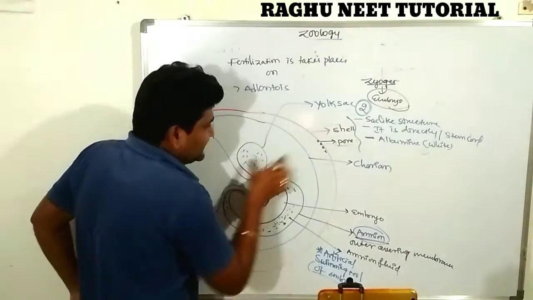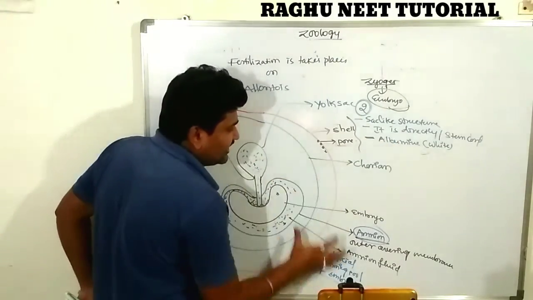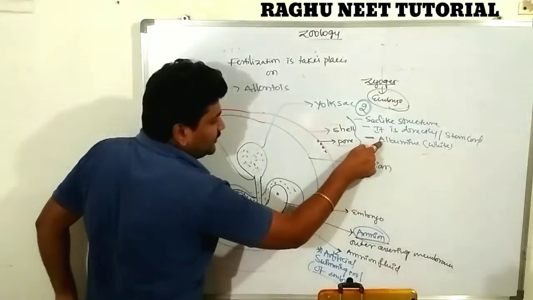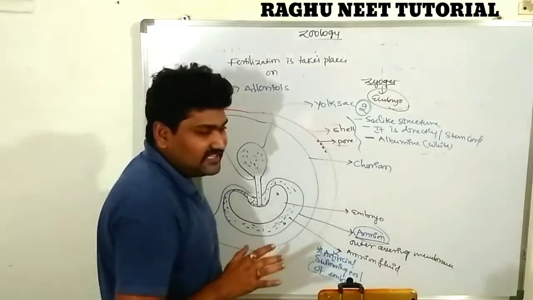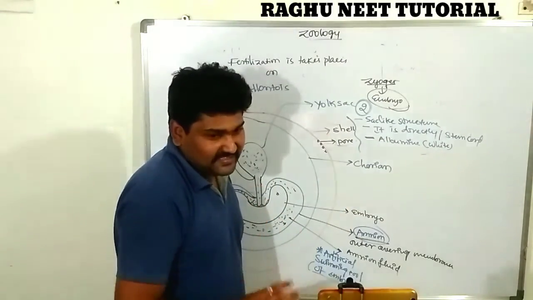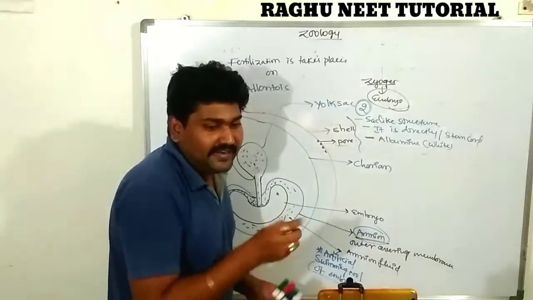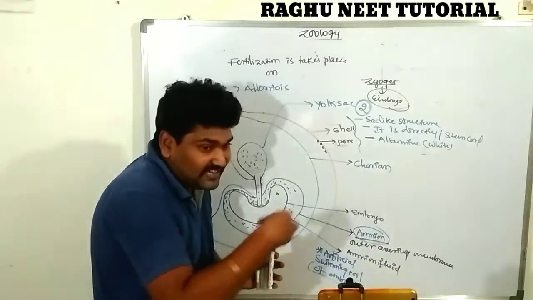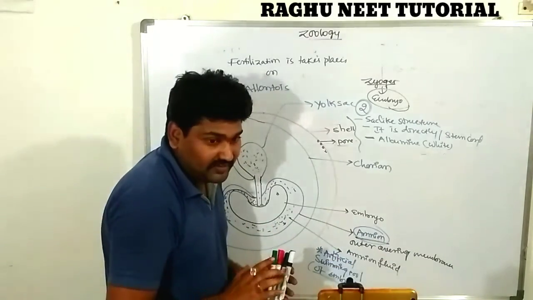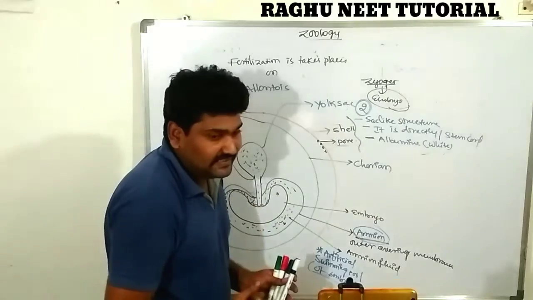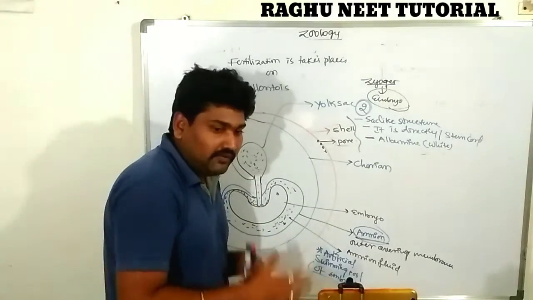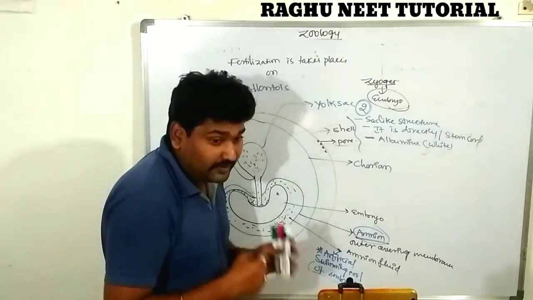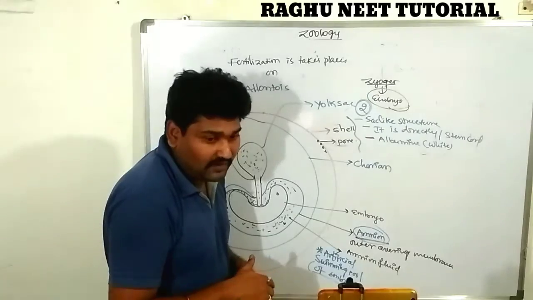So the white matter is present in the yolk sac region. The yolk sac is completely filled with the white matter, which is known as albumin. It has very high nutrient levels, so it gives nourishment to the embryo. These individuals are outside of the organism's body. So how do they get the nourishment for metabolic activities for the development of the new offspring?